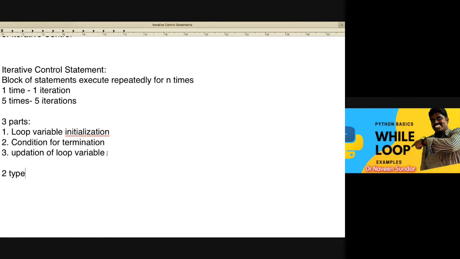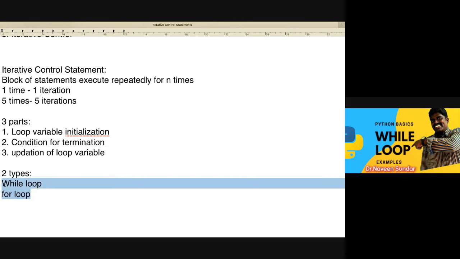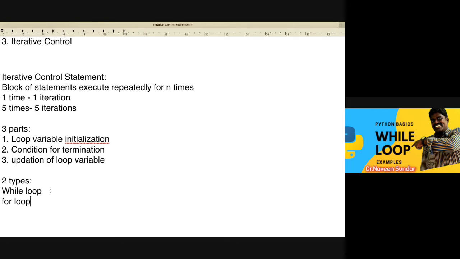So there are two types of iterative control statements in Python. One is the while loop. The second one is the for loop. So these are the two categories. In C you will see do while also, but in Python there is no do while. Only the while loop and the for loop. Got my point? So these are the two different types of iterative control statements.